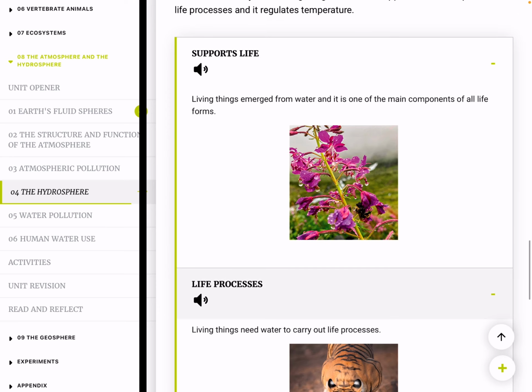Water also supports life. Think about density. When water is at 4 degrees Celsius, it is at its maximum density, and cooler water is less dense. In other words, ice is less dense than liquid water, and therefore ice floats in water. Then, living things such as fish, seals, and whales are able to live underneath the ice.